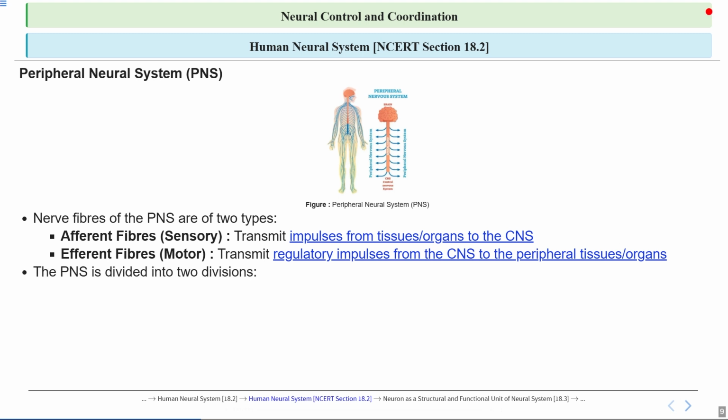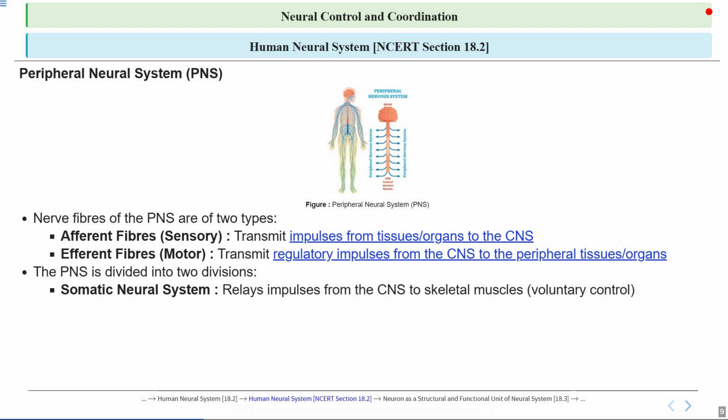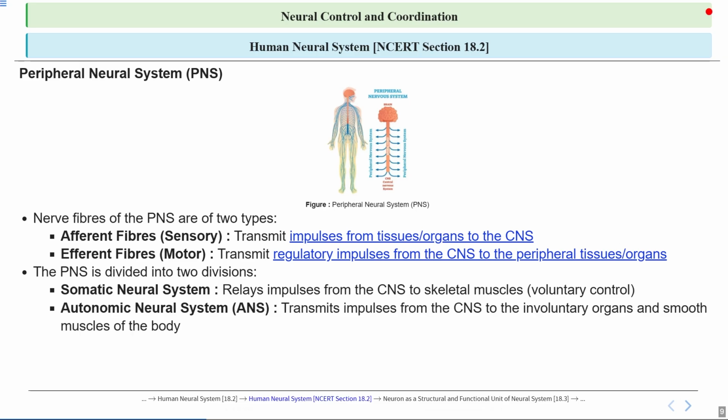Now, the PNS is split into two parts. One is the somatic nervous system, which sends messages from the brain and spinal cord, that is the CNS, to the skeletal muscles, allowing you to move your body on purpose, like lifting your hand or lifting your feet while walking. This system is important for voluntary actions that you control consciously. So the somatic nervous system relays impulses from the CNS to the skeletal muscle, which involves voluntary control. Now we have the autonomic nervous system.